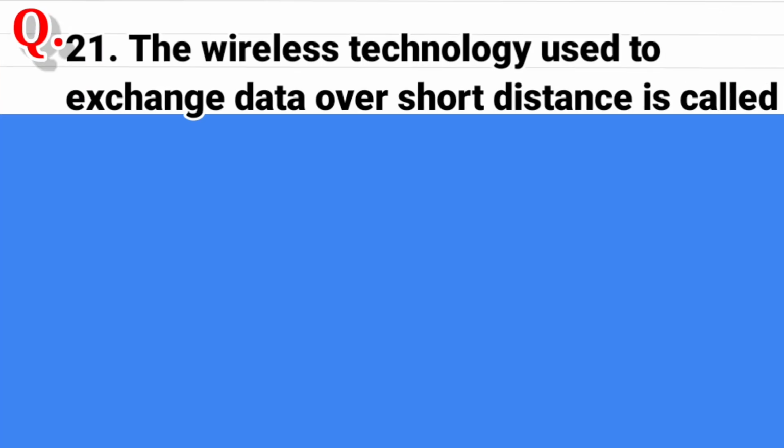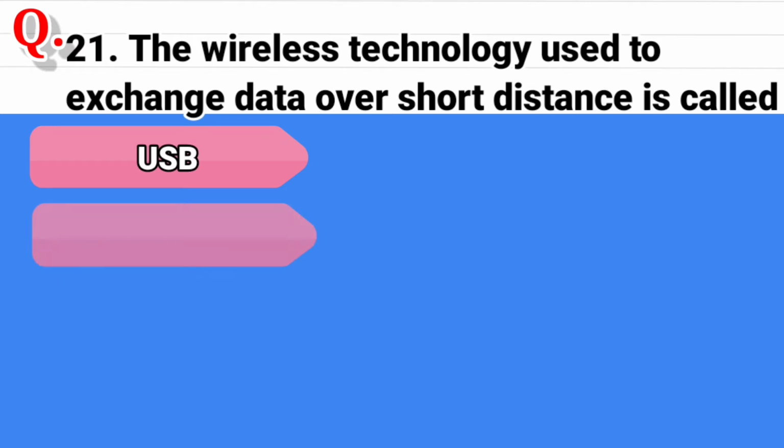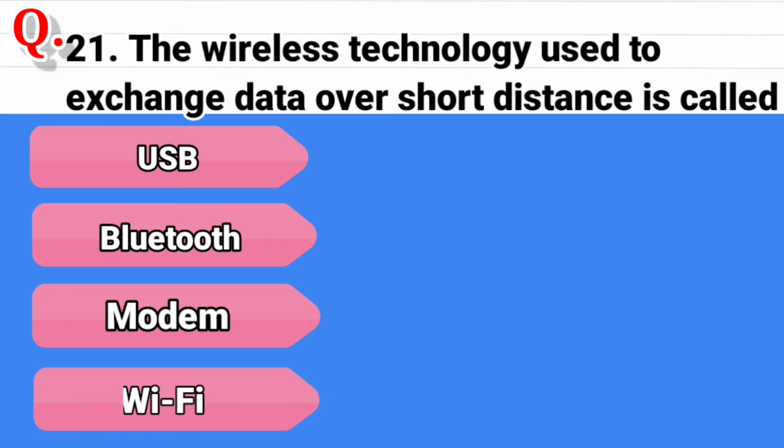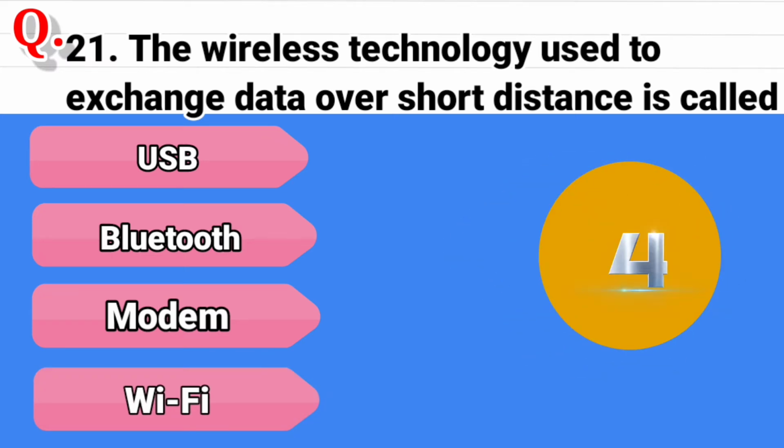Question 21. The wireless technology used to exchange data over short distance is called, and the options are USB, second option is Bluetooth, third option is modem, and the last option is Wi-Fi. And the correct answer is Bluetooth.